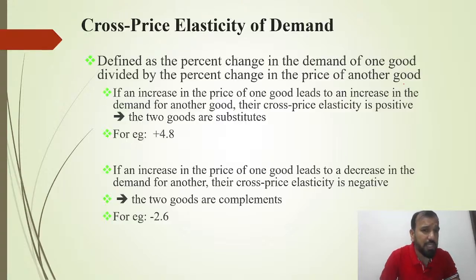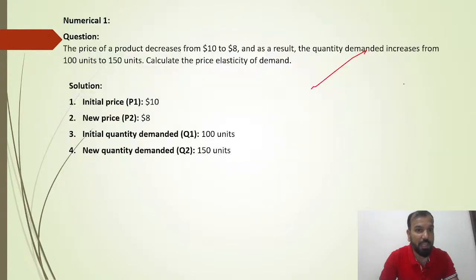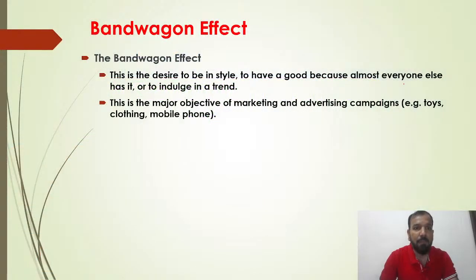This is all about the basics of the supply, and again, I'm just going back to the demand, what we call the bandwagon effect and the snub effect. The bandwagon effect is the desire to be in style, to own a good because almost everyone else has it, or to indulge in a trend. This is the major objective of marketing and advertising companies, like clothing and mobile phones. It is all about the show off.